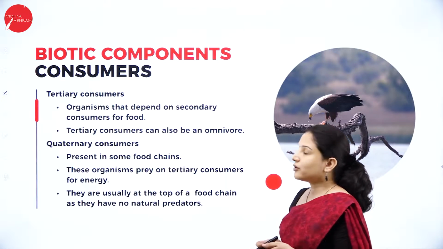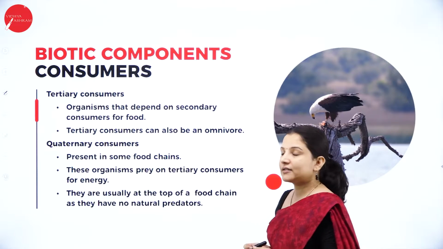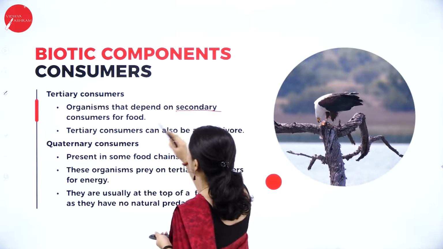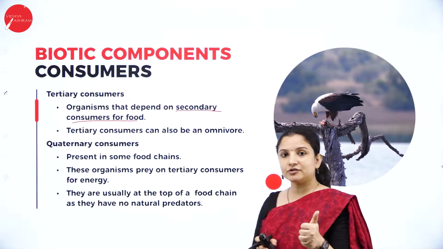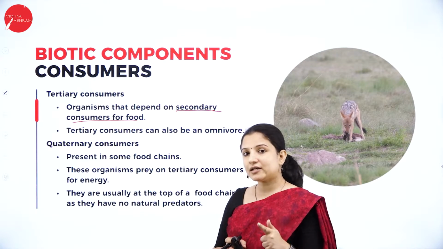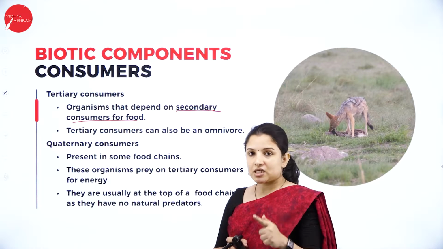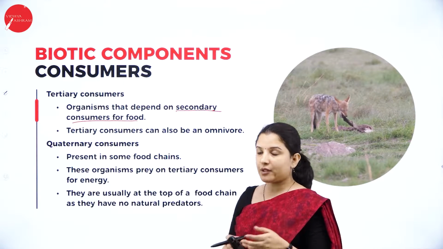So next, talking about tertiary consumers. Tertiary consumers are the organisms that depend on the secondary consumers for food. What were the secondary consumers? The primary consumers were the plant-eating animals, that is the herbivores. The secondary consumers were the meat-eating animals, that is they can be either carnivorous or omnivorous.